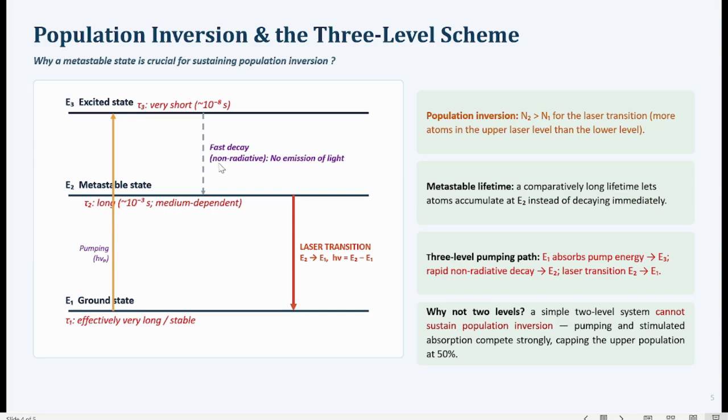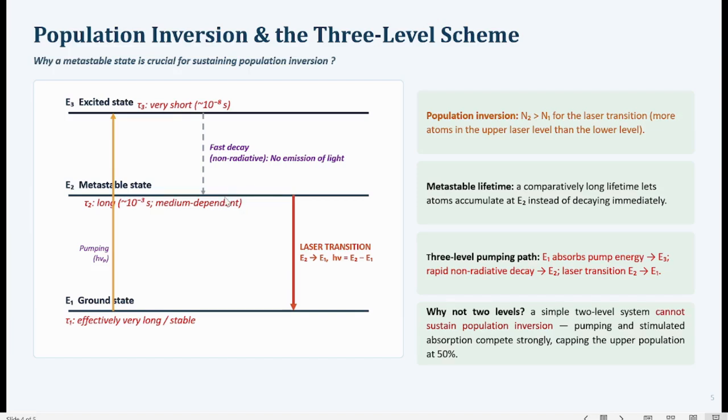There will be no emission of light, so no photons are emitted in this fast decay. This is non-radiative decay. Now here the lifetime is quite large, so several of the atoms jumping from this state to this metastable state will stay in this metastable state for a longer time.